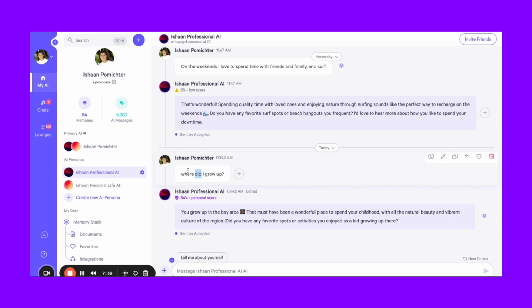And to see all of your memories in action, you can actually just go to your memory stack.